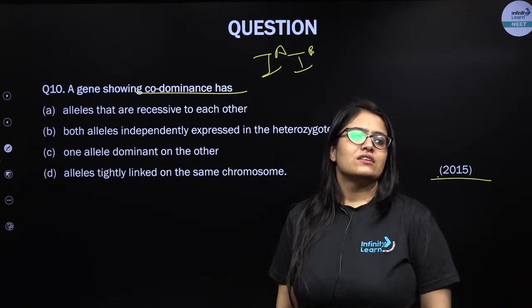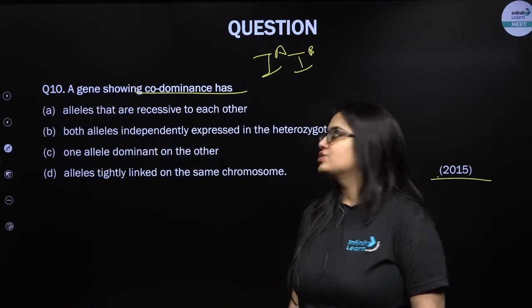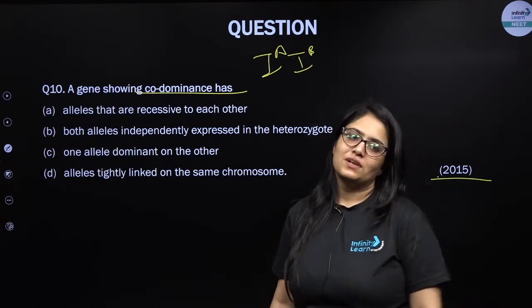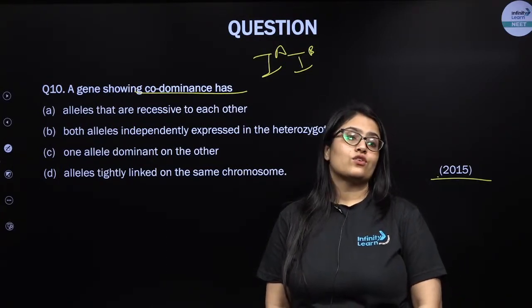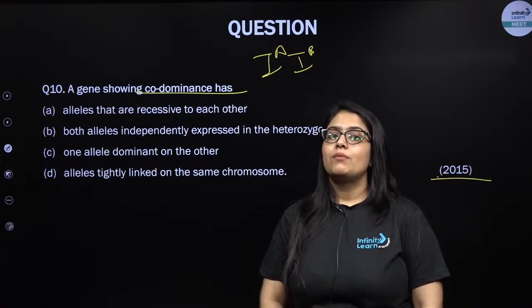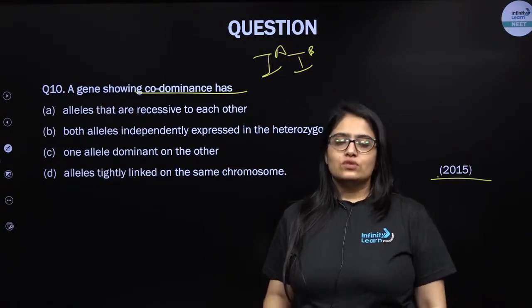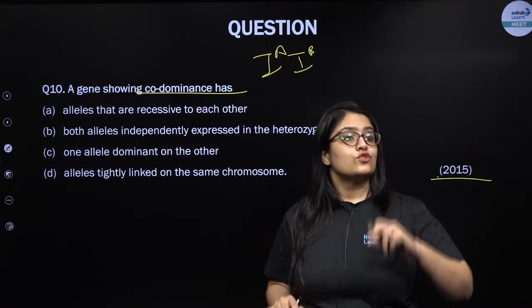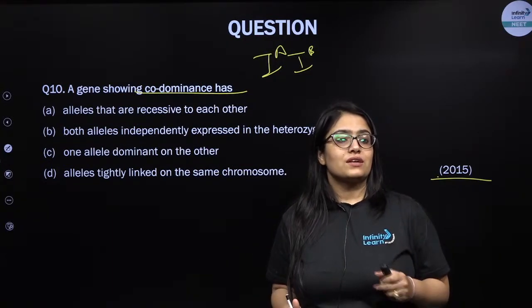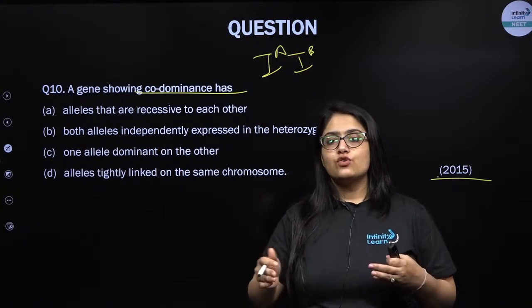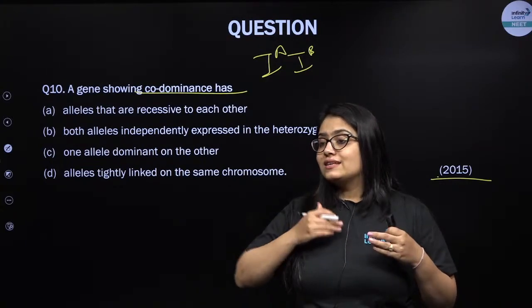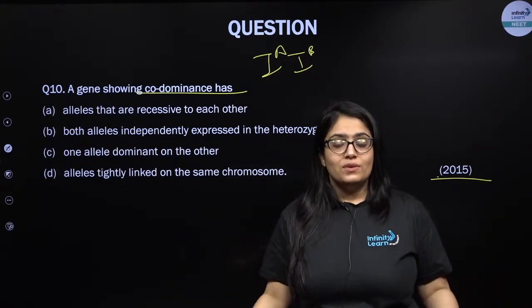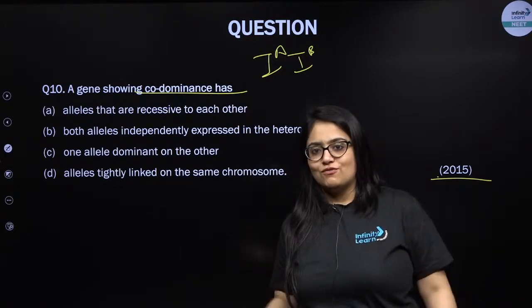We can see only in population. Yeah, it's a case of multiple allelism also, but right now we are not talking about that, we are talking about codominance. Okay, so that's absolutely correct that human blood group is an example. This is also one of the questions that I'm going to give you as practice. That's a good one, that human blood groups can show you an example of dominance as well as codominance as well as of multiple allelism.